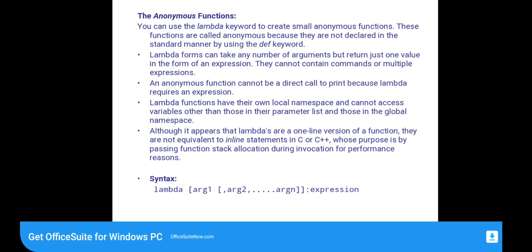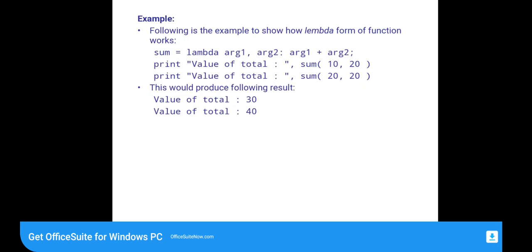Lambda functions have their own local namespace and cannot access variables other than those in the parameter list and those in the global namespace. So this is the syntax: lambda arg1, arg2, ..., argn: expression. An example to show the lambda form of a function: sum = lambda arg1, arg2: arg1 + arg2. So when printing the value of total, the sum value will be displayed on the screen.